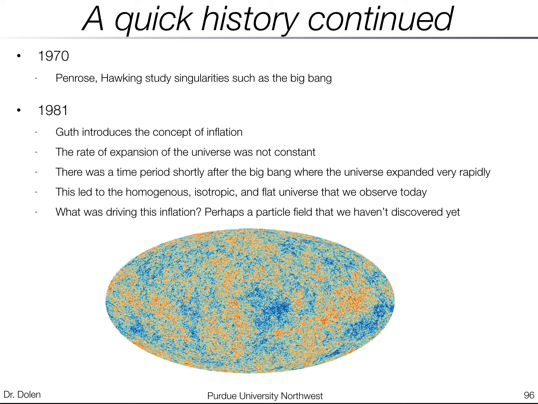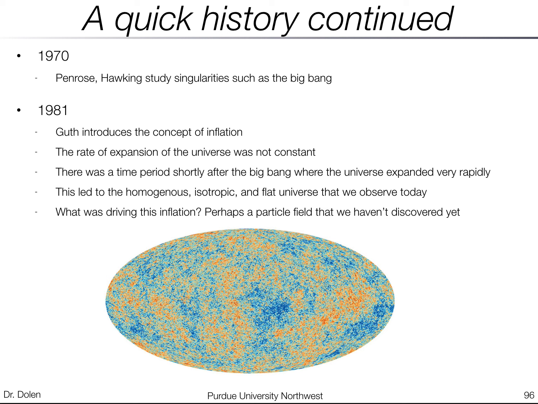Right? So if you look out in the universe, the density of stars and galaxies in any particular direction is pretty much the same. If you look at the CMB, as we talked about, it's really uniform everywhere in the sky. And how can that be? It was this inflation. It turns out that inflation predicts this homogeneous universe. Okay. The question is, what was driving this inflation? What caused the universe to expand so rapidly?